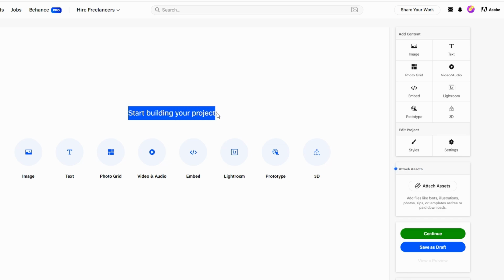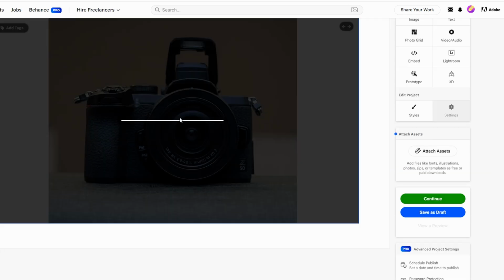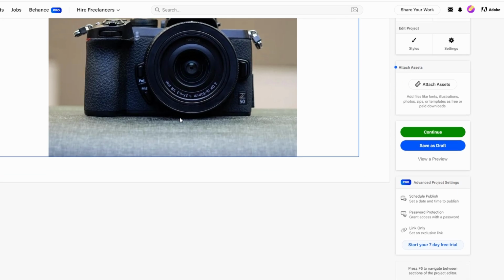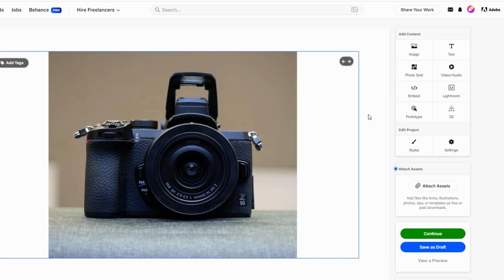In the Project Editor, you can add different types of content such as images, your design mockups, photos, text, description or project details, photo grid if you want to display multiple images, video or audio embed, 3D models, Lightroom presets, NFTs, prototypes. Click Upload Files to add your content from your device or drag and drop your files into the